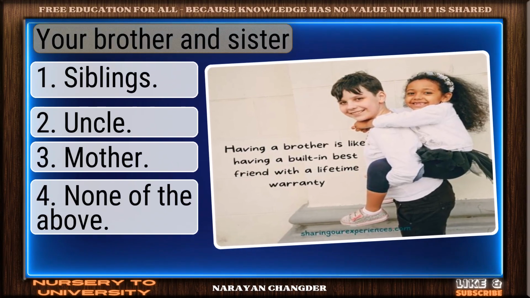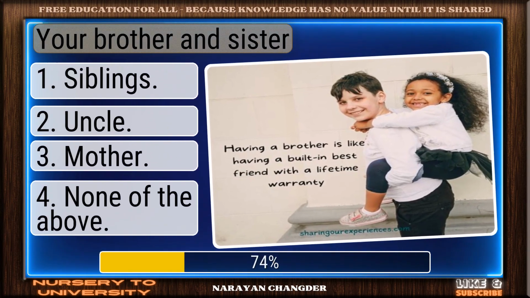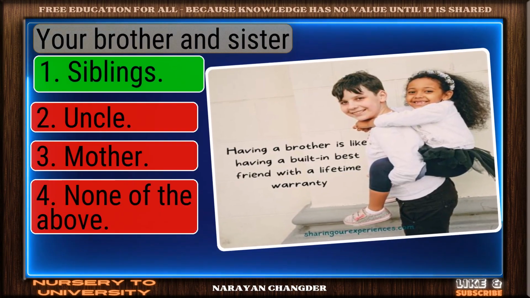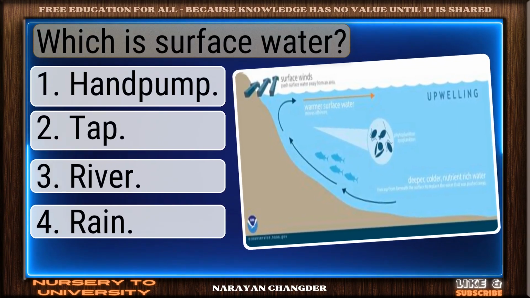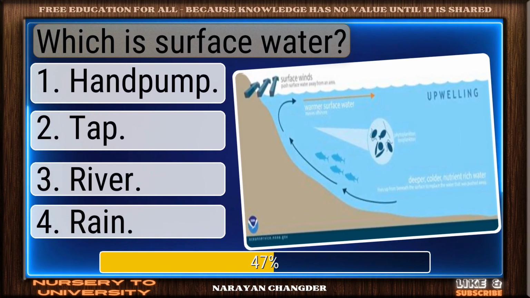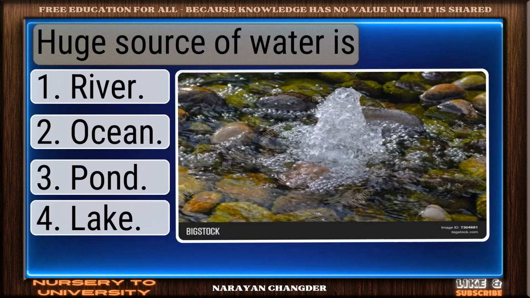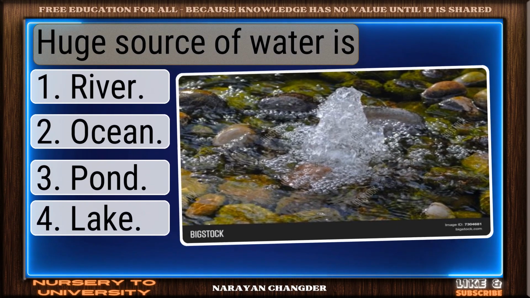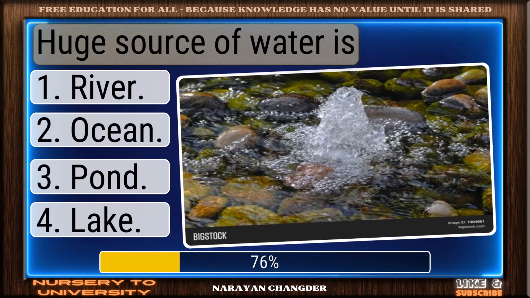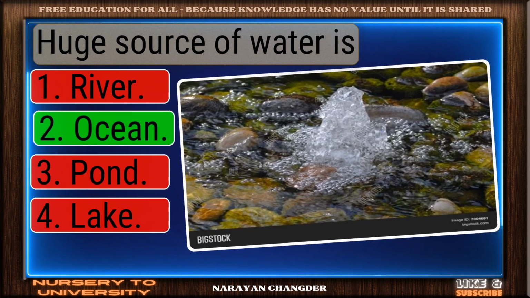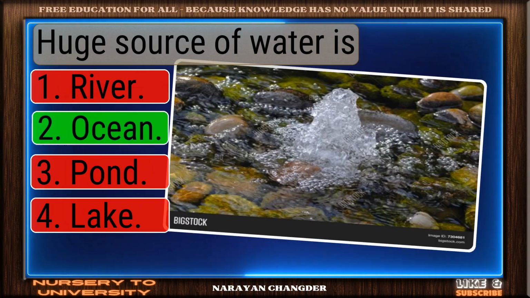Your brother and sister. Bravo, siblings is the answer. Which is surface water? Valid point. River is true. Huge source of water is. Good job. Your answer ocean works well here.